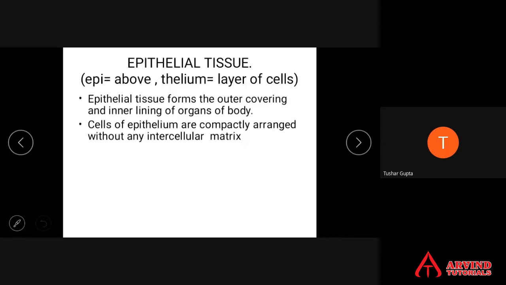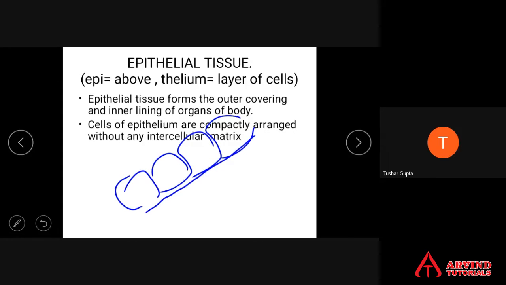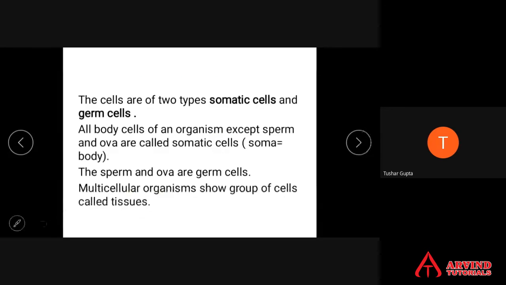Cells of epithelium are compactly arranged without any intercellular matrix. This is one epithelial cell, this is the next one, this is the third one, and another one. All these epithelial cells are very closely arranged so that there is no space between them. Cells के बीच में space नहीं रहता है. There is no space between the cells.